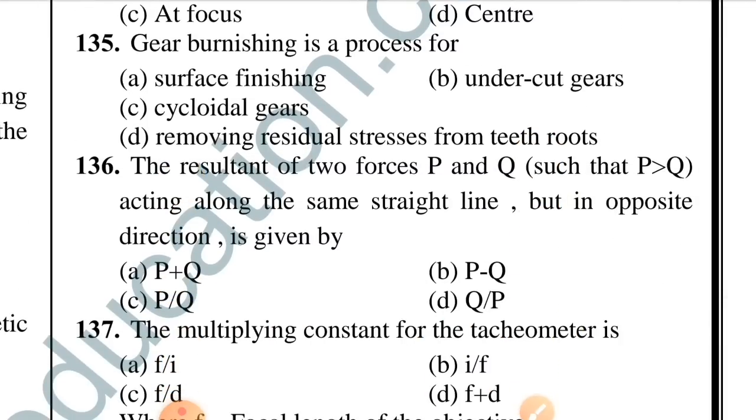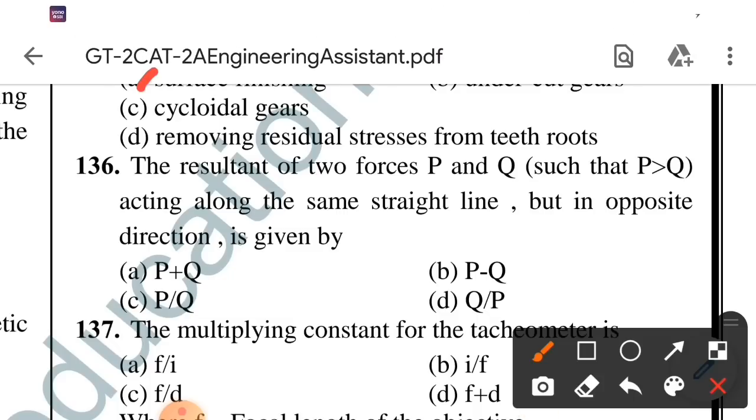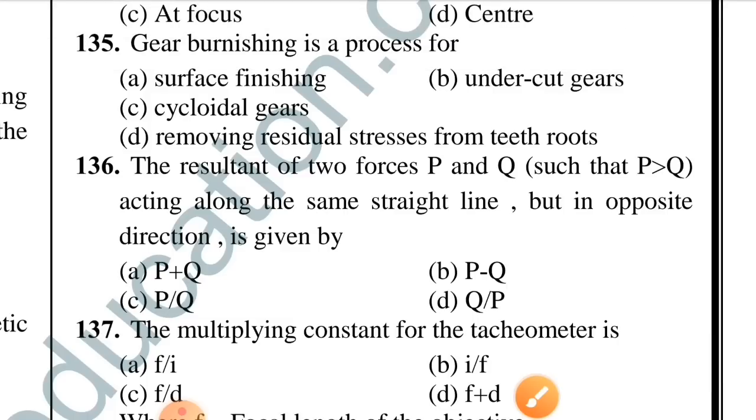Gear burnishing is a process for. Option A is correct, surface finishing. Question number 136. The resultant of two forces P and Q such that P greater than Q acting along the same straight line but in opposite direction is given by. Option B is correct, P minus Q.